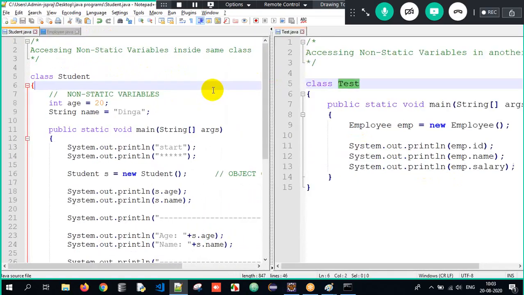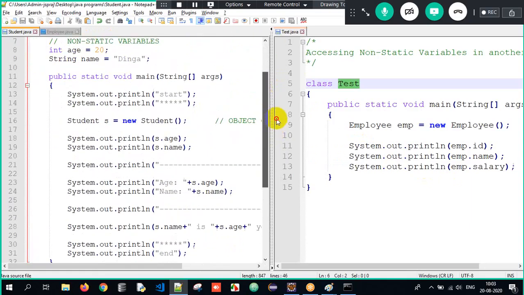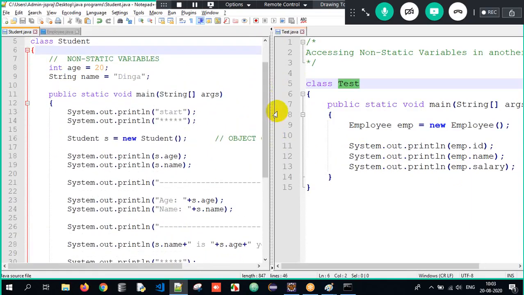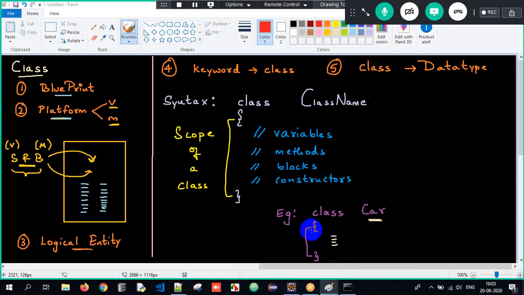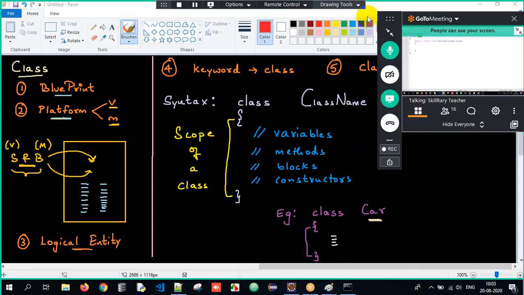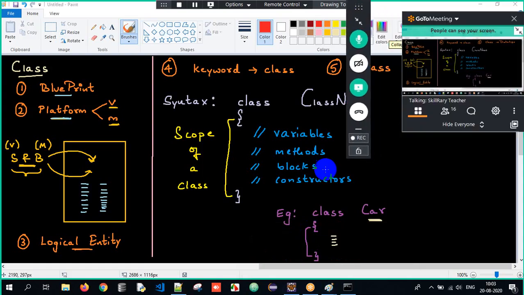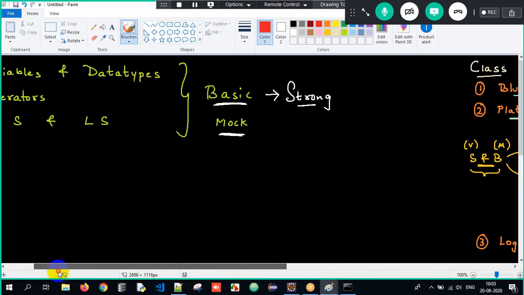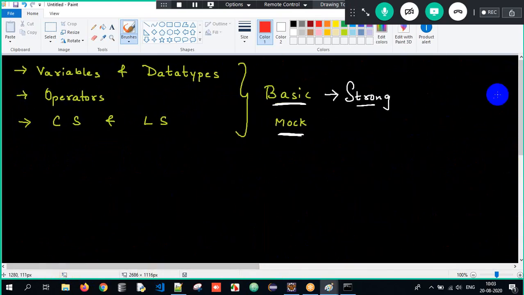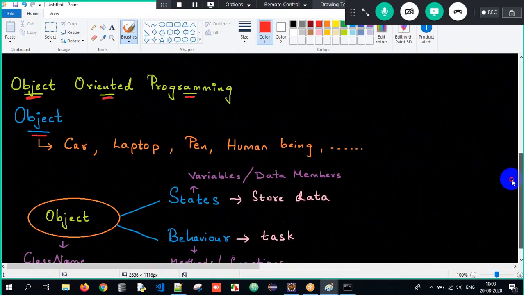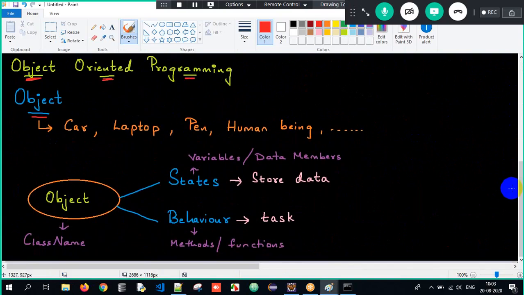We saw how to access non-static properties in the same class. So this is all about what is a class, what is an object, and what is object creation. Clear? Let me have a quick wrap-up of it so that we could have a QA session, wherein if you have any questions, you can let me know here. These are the basic concepts which we did earlier, and this topic will be very strong in all of you.